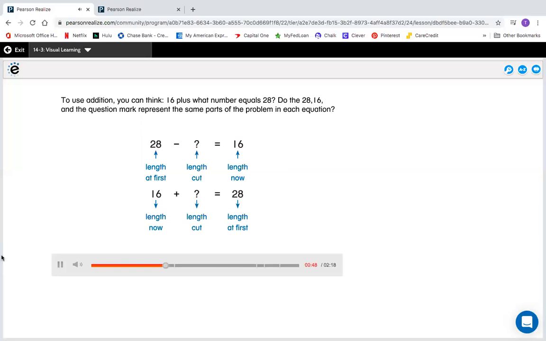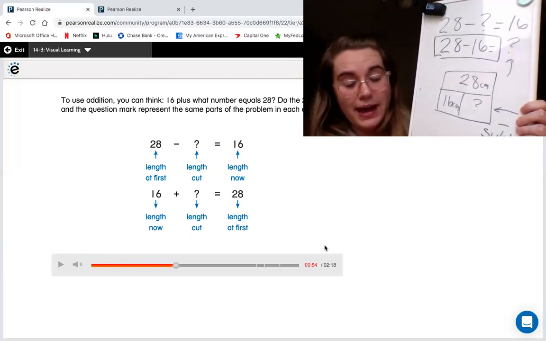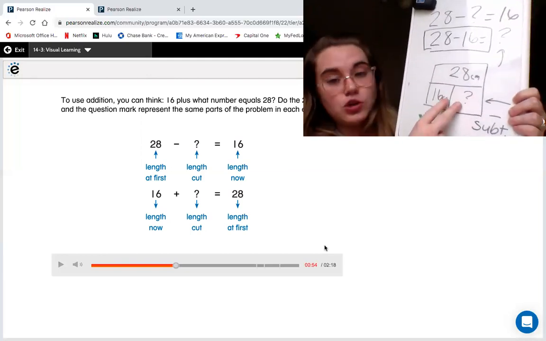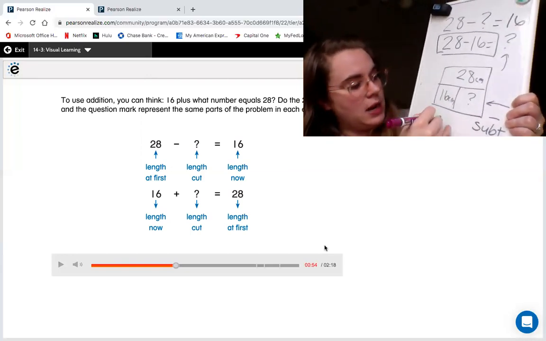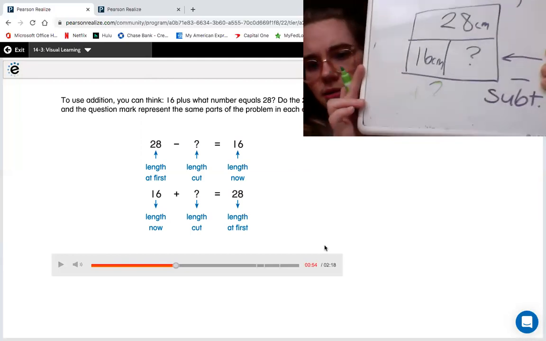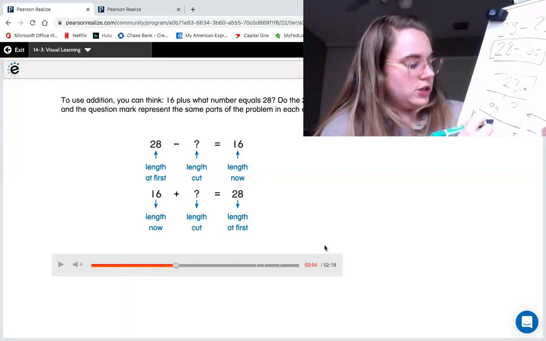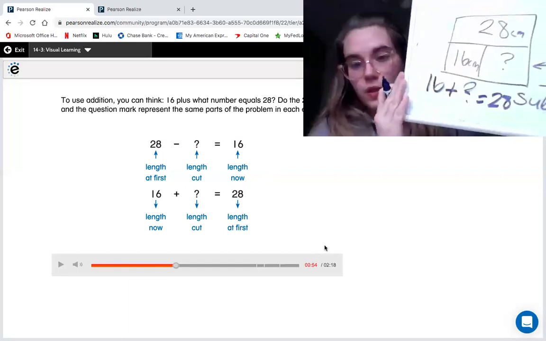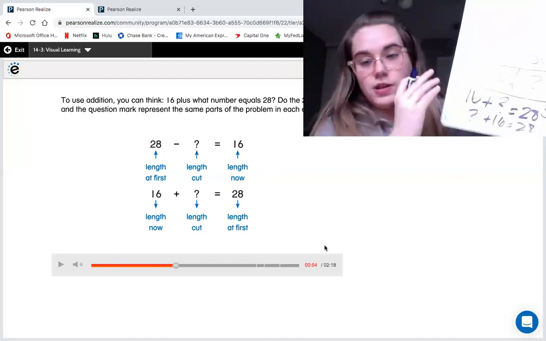Do the 28, 16, and the question mark represent the same parts of the problem in each equation? So I want you to think about this. If I had my part whole here, I would have addition problems that would match as well. I would add the two bottoms to get the top. Whichever way you want to do it. If you want to do 16 plus the question mark equals 28, or you can do the question mark plus 16 equals 28. So that's what they're showing you.